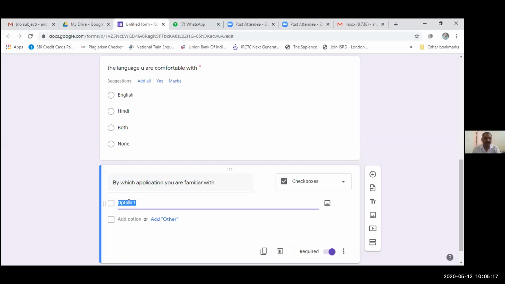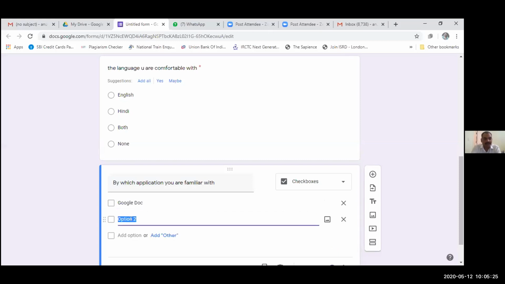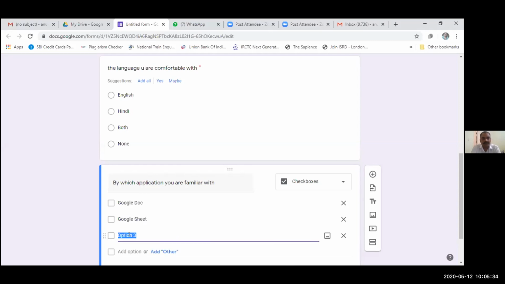Very first I am writing Google Doc. In the second one, Google Sheet. In the third one, Google Classroom, or even I can say Google Docs, Google Forms.